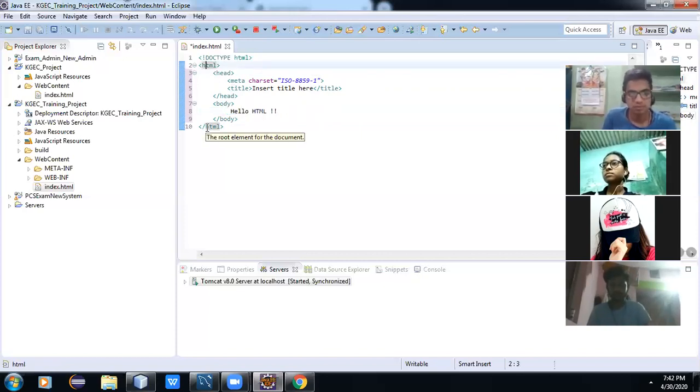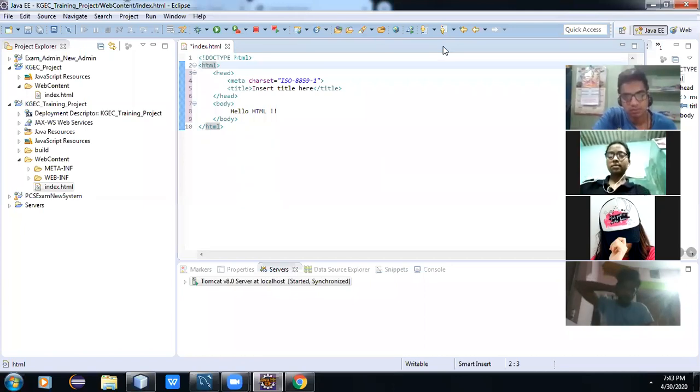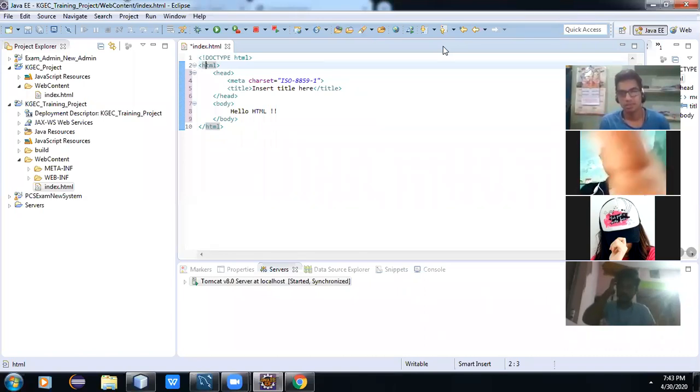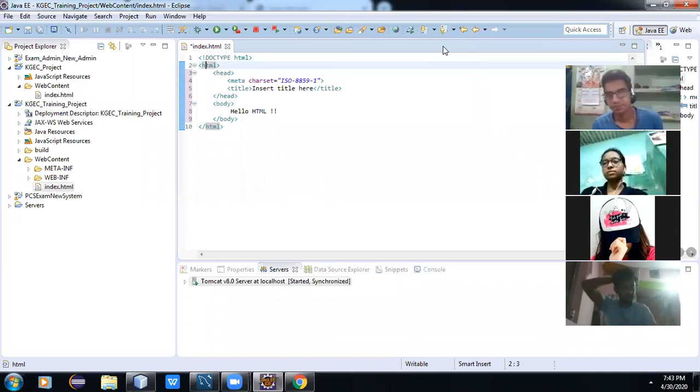Next, another thing you need to be aware of. Actually, HTML is not case sensitive. Java is a case sensitive programming language, but HTML is not. You can write caps or small, but industry follows standards: we should always write HTML code in small letters. Never mix caps and small, and never use caps. Always write HTML tags in small format. That is the industry standard.